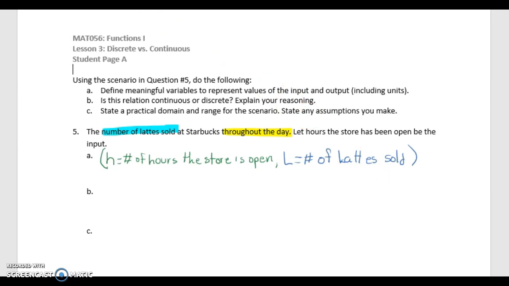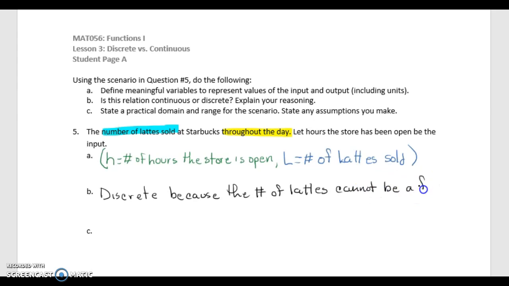So I guess the answer would be that this is discrete because the number of lattes cannot be a fractional amount. The other way we could say that is that it's discrete because the number of lattes must be a whole value or a non-fractional value.